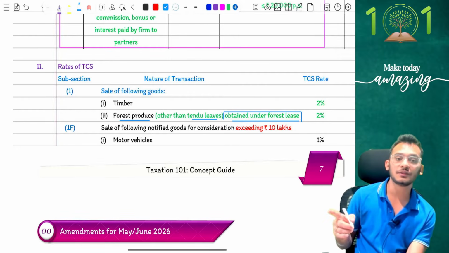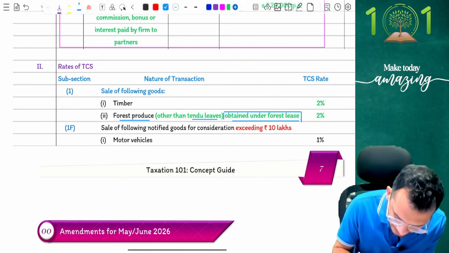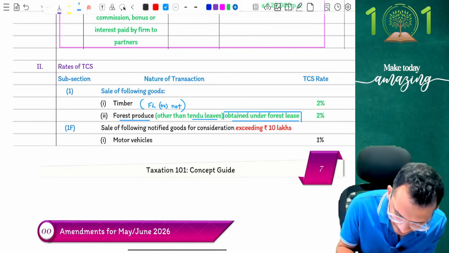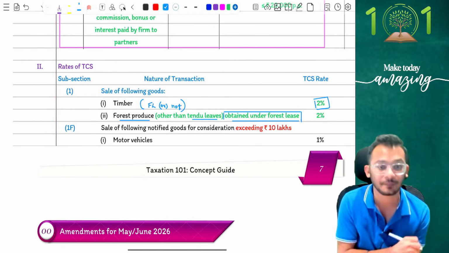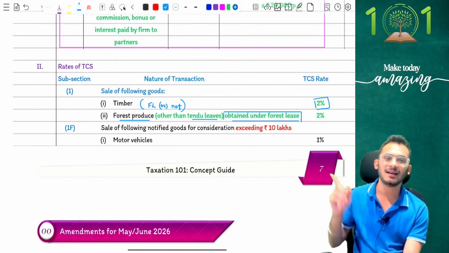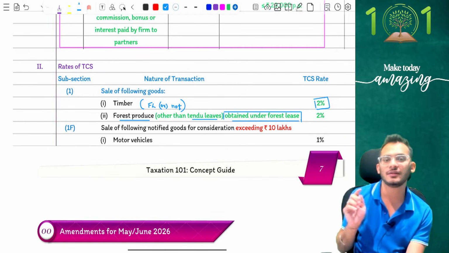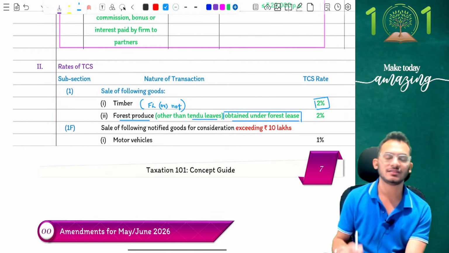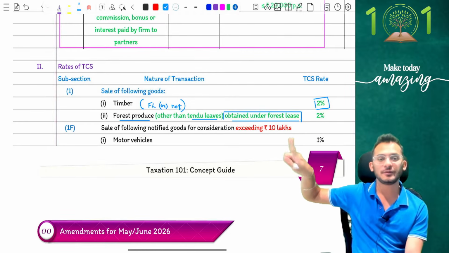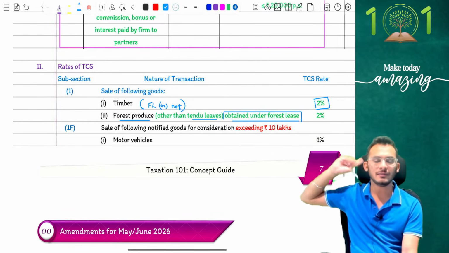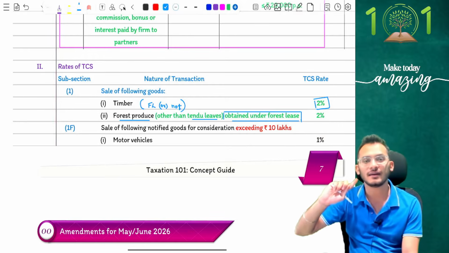However, when it comes to timber, the amendment clarifies, whether it is on account of a forest lease or without a forest lease, it does not matter. Any timber which you are going to buy will be liable for TCS at the rate of 2%. Until last year, the rate was 2.5%. Now the rate has been changed to 2%. So timber, whether forest lease or not, is 2%. Other forest produce only when it is under forest lease will be taken for 2%. That is what the conditions are.